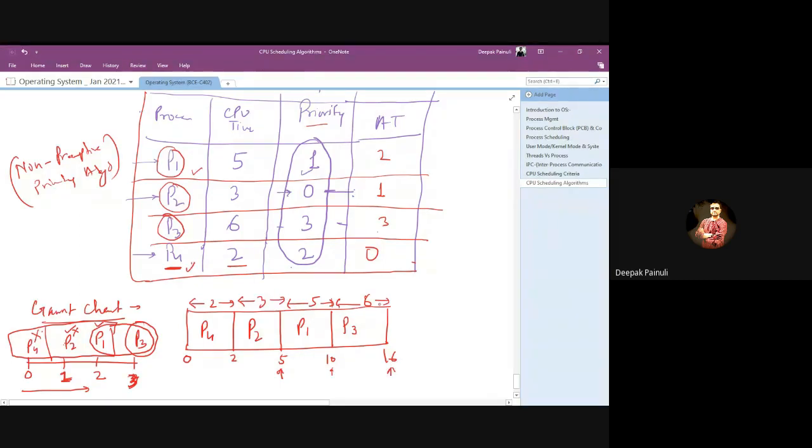So for the same question, for same priority, for same CPU time, if we have arrival time, we need to consider the arrival time component also. I already mentioned to you that arrival time is the key factor, the primary factor. You need to consider it, because due to arrival time, the total scenario, the total calculation will change. See the Gantt chart of both scenarios.